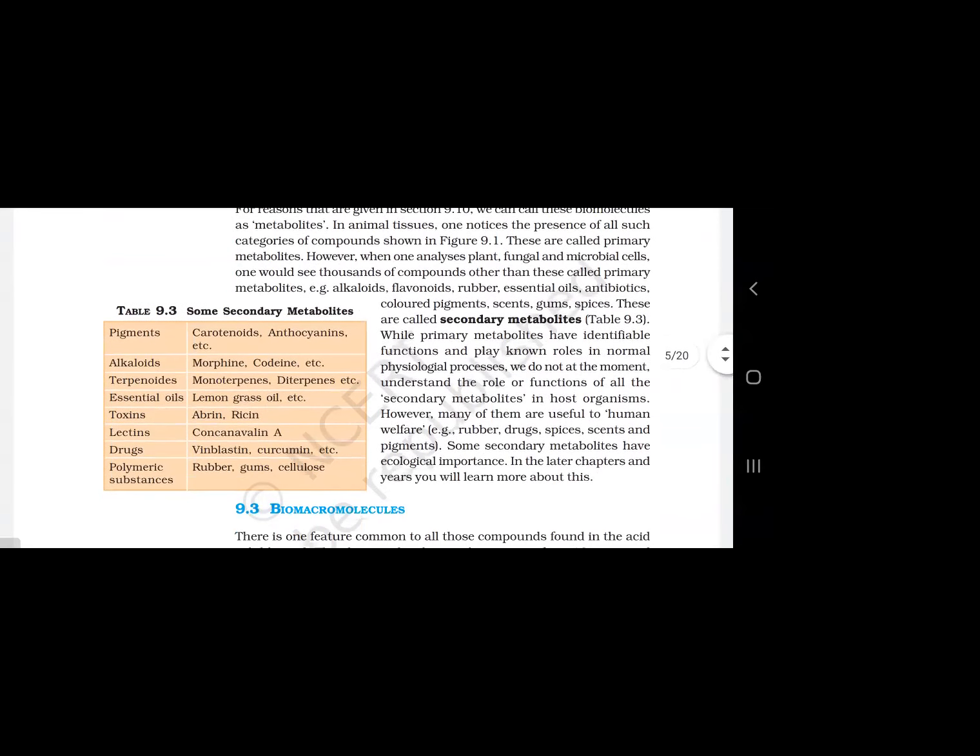Yes, some secondary metabolites are given. See, pigments: carotenoid, anthocyanin. Go back to the vacuole. The vacuole is able to reserve anthocyanin pigment. That is not essential. But what about carotenoid pigment? That is essential, but they gave that one under secondary metabolite. Alkaloids, some examples: morphine, codeine. Terpenoid compounds: monoterpenes. Please remember these examples. Structure and preparations are not required.